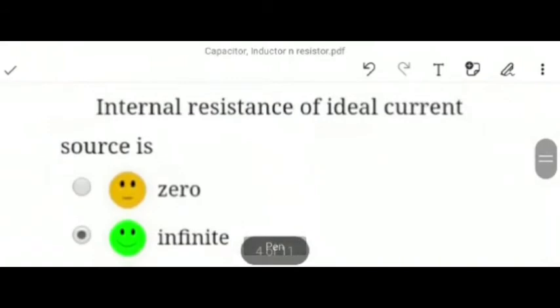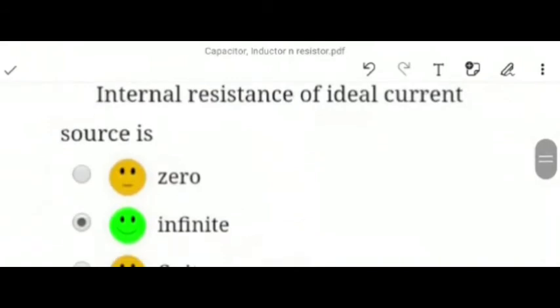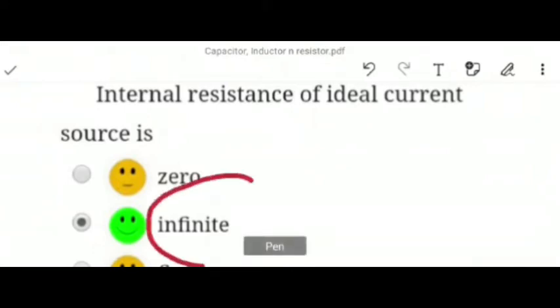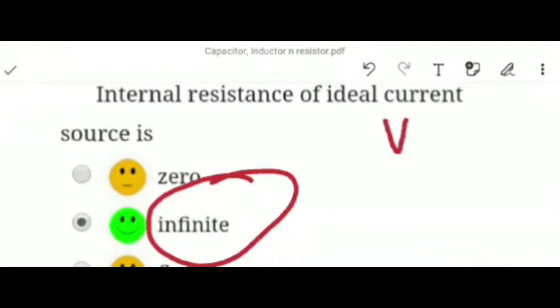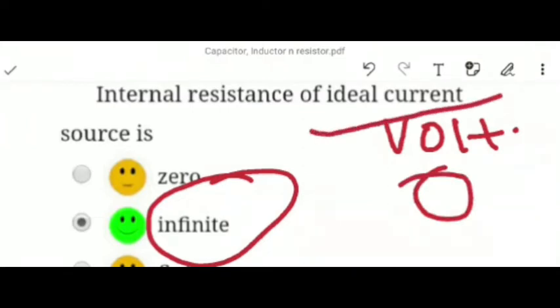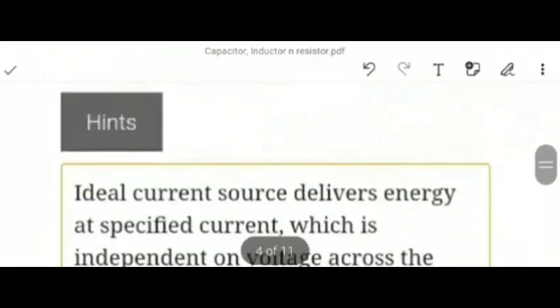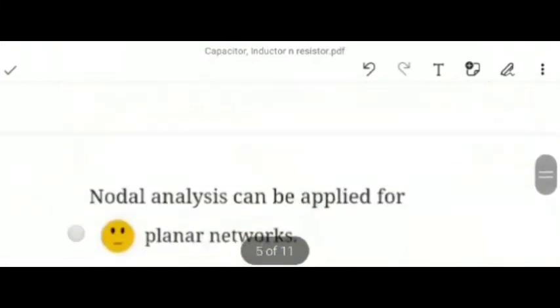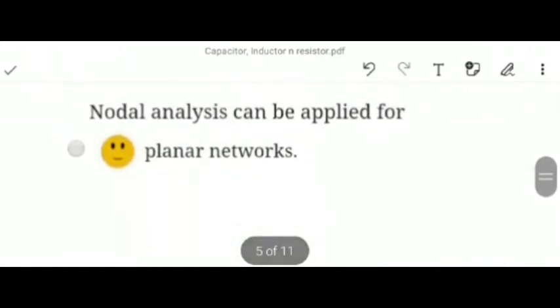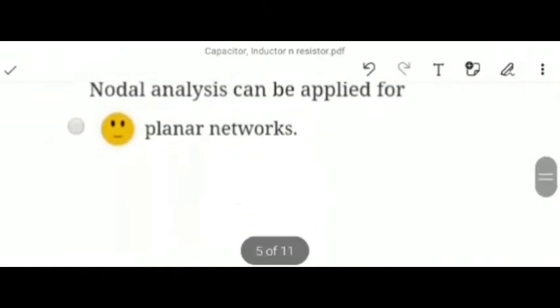Our next question is, internal resistance of ideal current source is. We all know that the internal resistance of an ideal current source is infinite, but if it were an ideal voltage source, then it would be 0. But here it is an ideal current source. So here B option will be our correct answer, that is infinite.